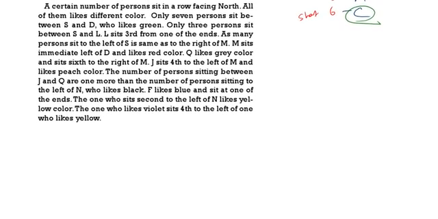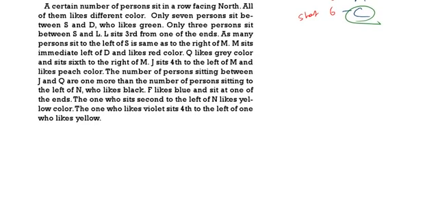As many persons sit to the left of S as to the right of M. M is to the immediate left of D and likes red color. Q likes grey color, sits sixth to the right of M. J is sitting fourth to the left of M and likes peach color. The number of persons sitting between J and Q is 1 more than the number of persons to the left of N, who likes black color. F likes blue color, and sits at one of the extreme ends. The one who sits second to the left of N likes yellow color. The one who likes violet color sits fourth to the left of the one who likes yellow color.